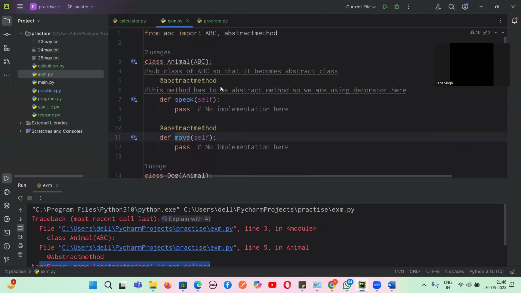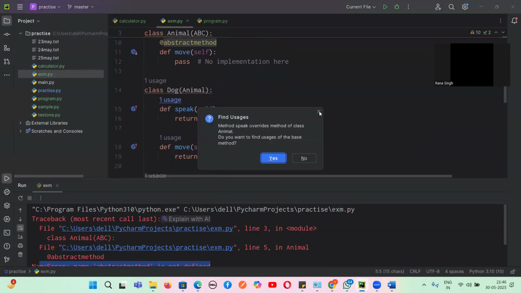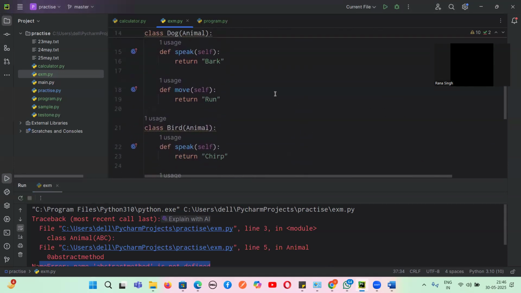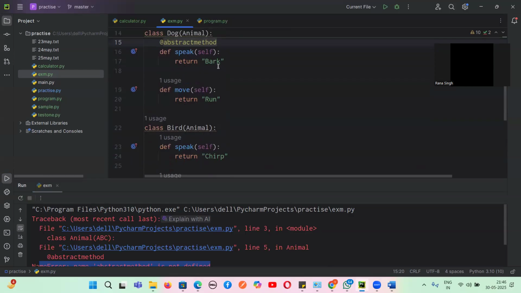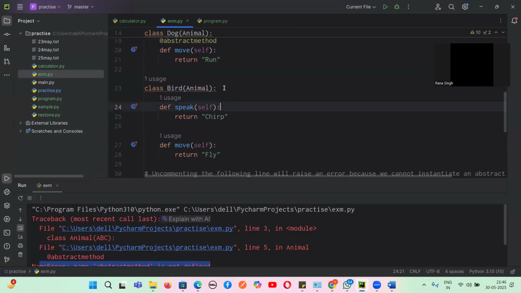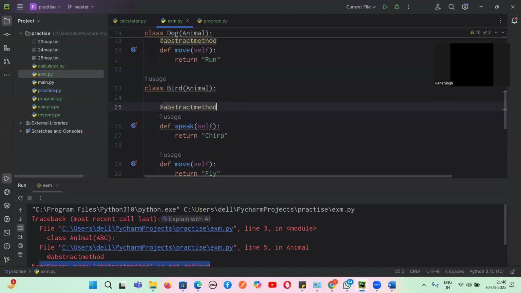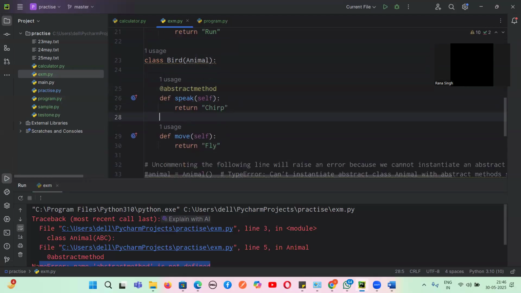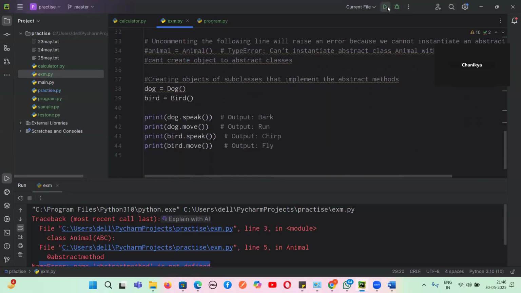Suppose I make all of this an abstract method, then what will happen? Can you tell me? This is an abstract method. Again, I'm putting this as an abstract method. Again, I'm making this also an abstract method. This also has an abstract method. Now tell me what will happen, guys. It will throw an error, I think.